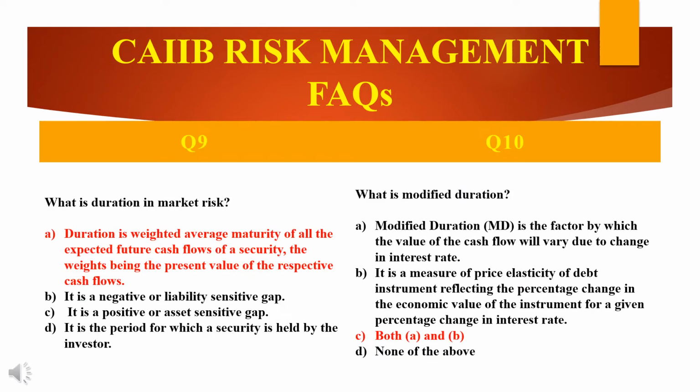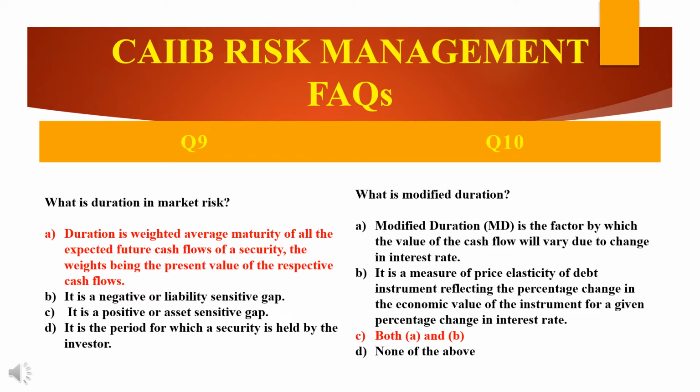So, the next question is: what is the duration in market risk? Listen carefully. Okay, there are 4 options given. Duration. So what is duration? Duration is the weighted average maturity of all the expected future cash flows of a security, the weights being the present value of the respective cash flows.